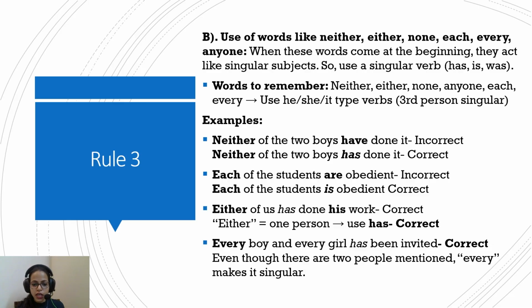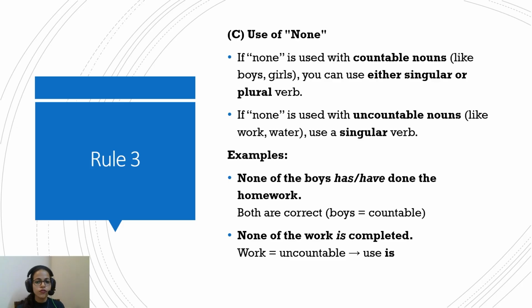Similarly, every boy and every girl has been invited, and not have been invited. While it seems like there's a boy and there are girls, so it might be plural, but no, every boy and every girl. So whenever you see either, neither, every, each, these will also be followed by a singular verb. Now, use of none.